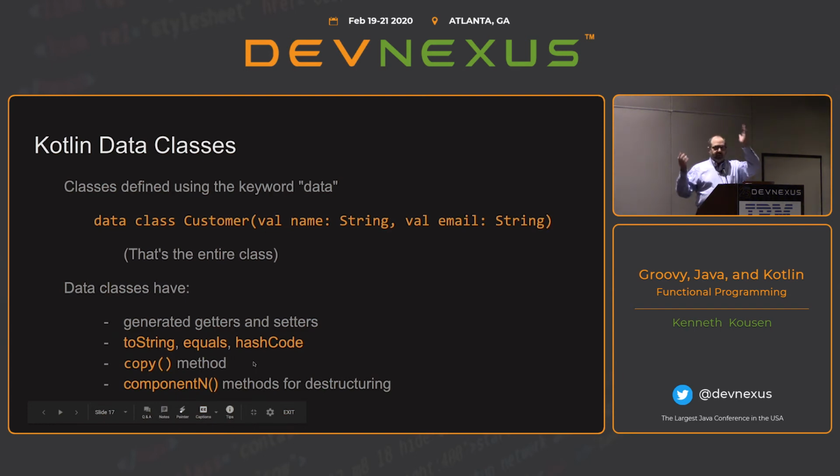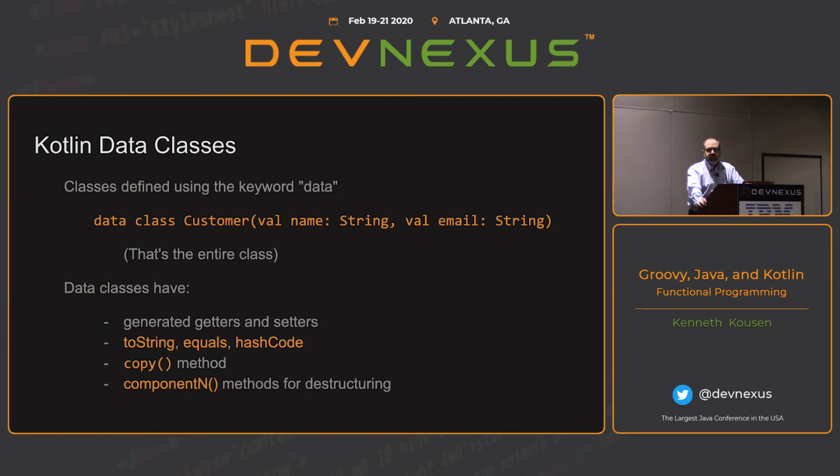For those of you who go back a ways, like I do, you may recognize a copy constructor. It'll say, take an existing one, and I'll invoke copy and just change the properties I want to change. And it'll start with that original. And it also has these componentN methods, component1, component2, component3, so I could assign an instance of customer to parentheses first and last, and it will fill in the values top down from attributes in the class, interestingly enough. So Kotlin took the idea from Groovy, or Lombok, if you will, and added some extra stuff, the copy function as well as those component methods.